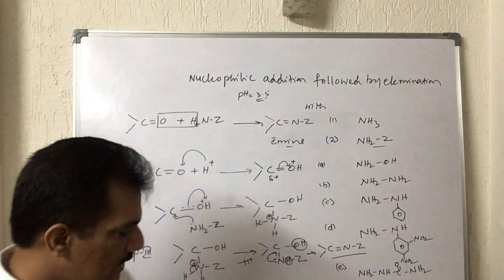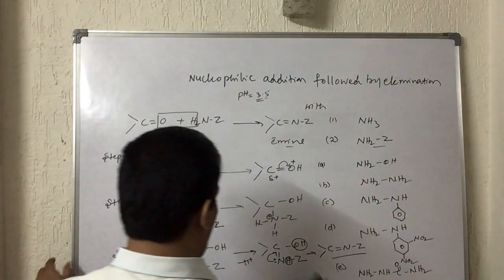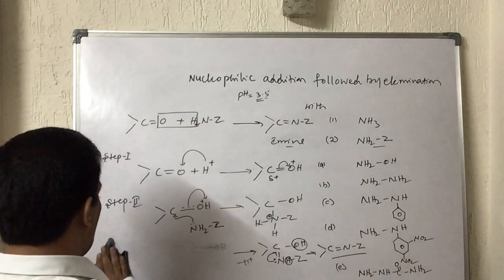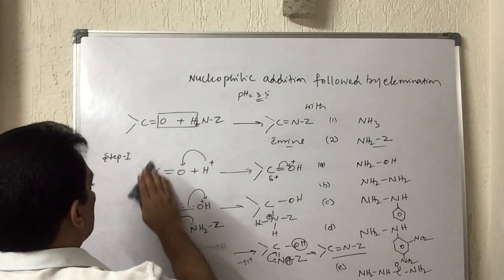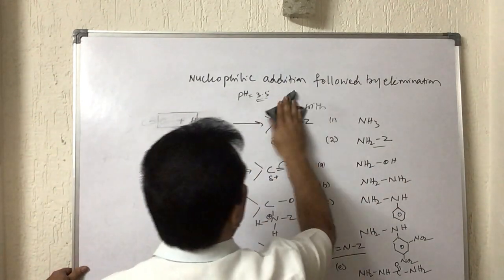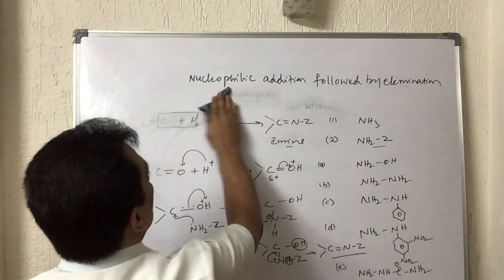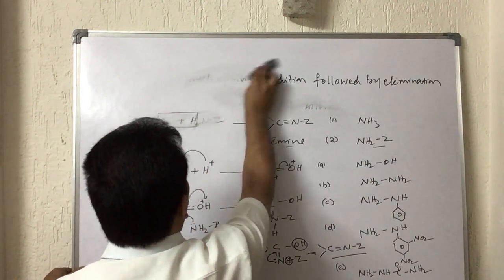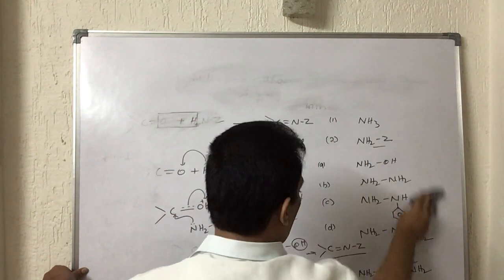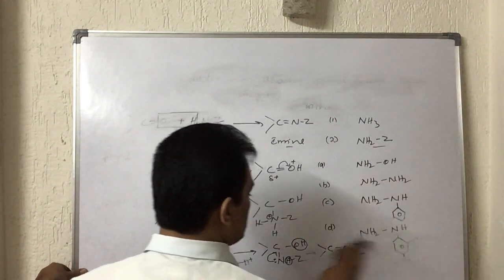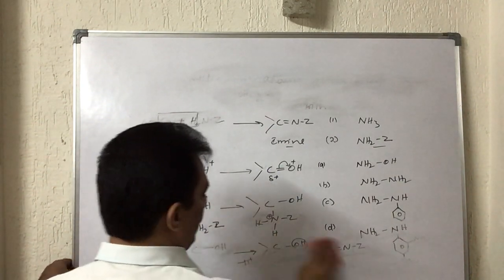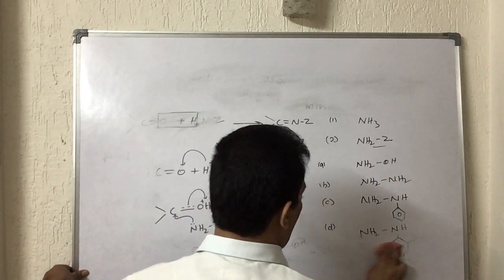Clear? And now let us discuss why it requires only weakly acidic condition, why not strong acid conditions, or why it is not facilitated by basic solution. For all this purpose, we have to discuss the conditions required. These ammonia derivatives are actually bases. Being bases, automatically we can imagine some sort of salt formation with acid, is it not?